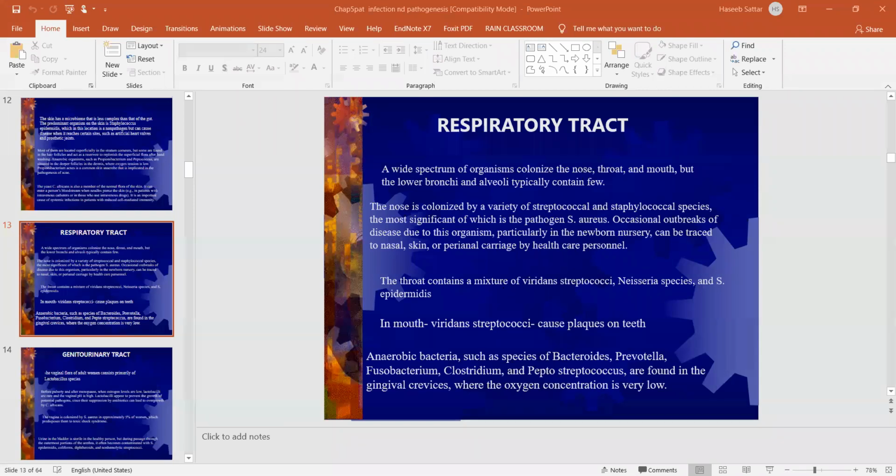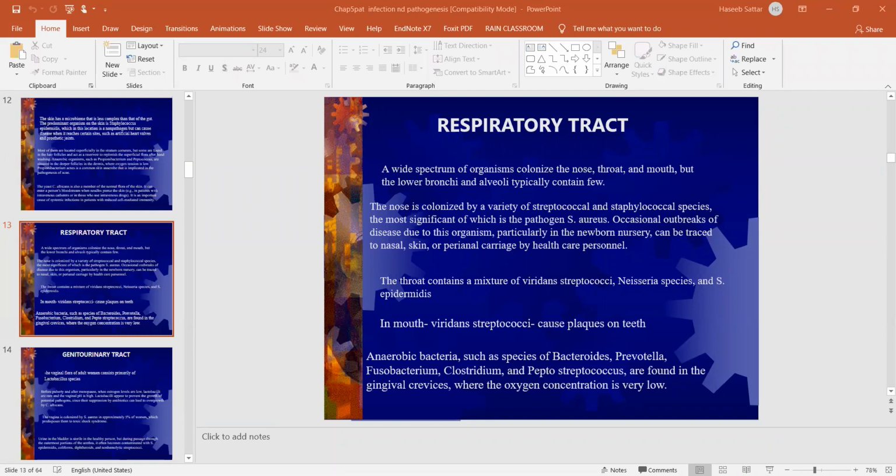So next we have the throat. The throat contains Streptococci viridans, Neisseria species, and Staphylococcus epidermidis. And in our throat, the most common Neisseria is Neisseria meningitidis. Neisseria meningitidis is the normal flora that is present in our nose.